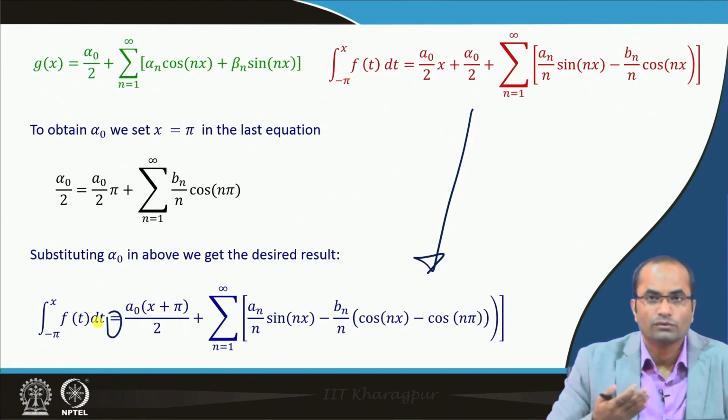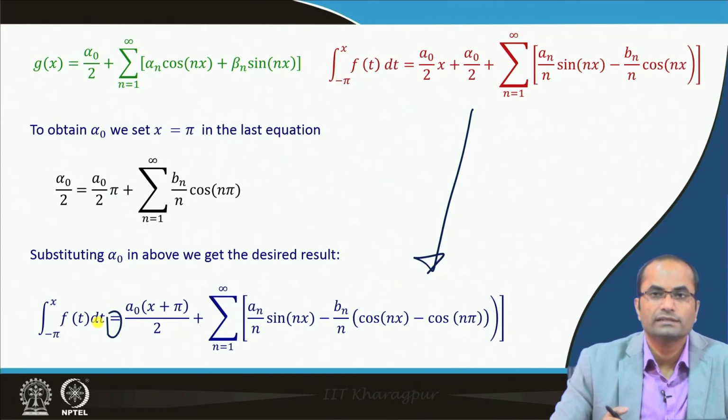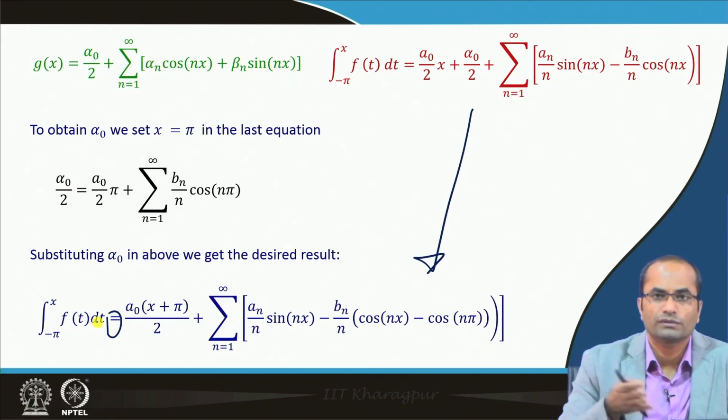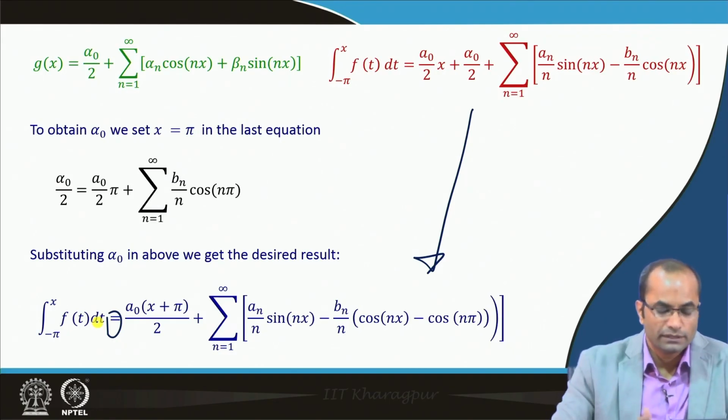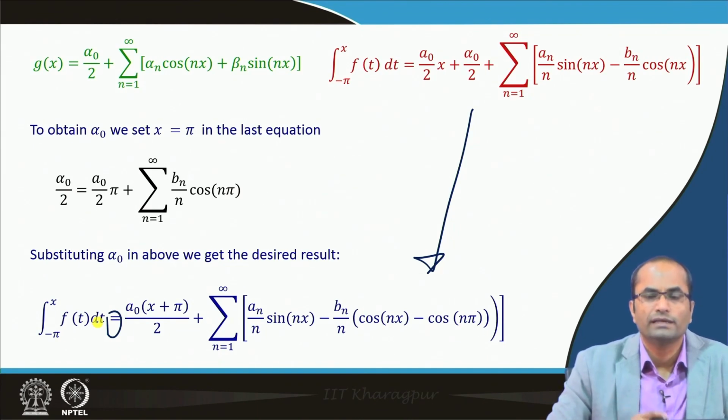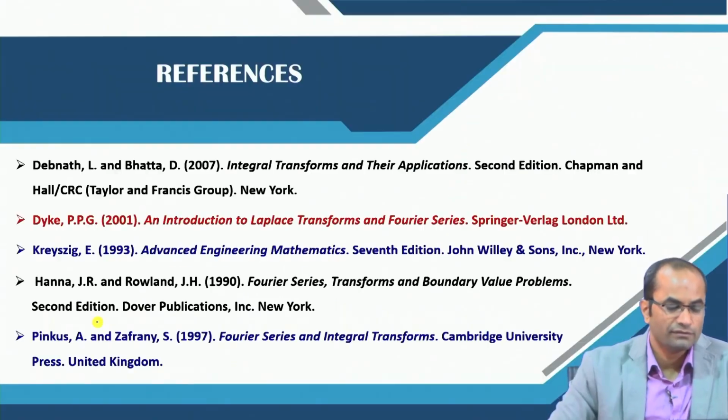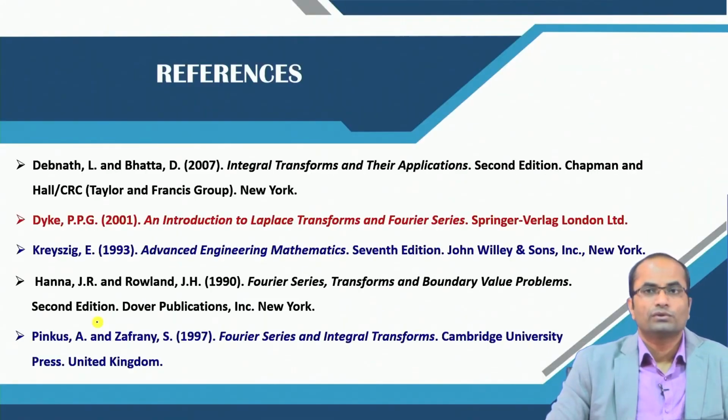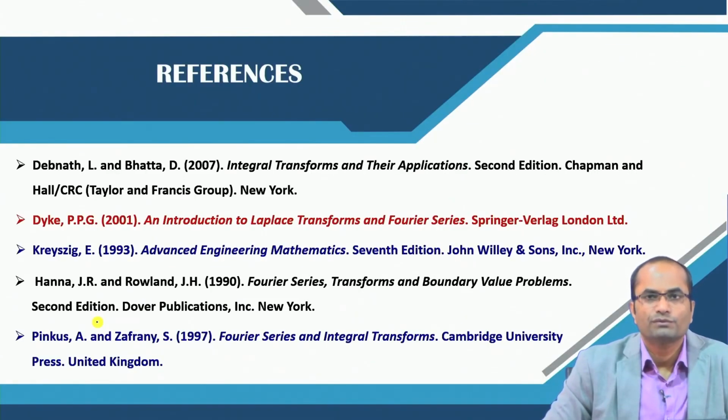So now, just to summarize again, in case of differentiation we have difficulties for the convergence and also convergence to the right function, but in integration we can simply integrate both sides of the Fourier series and the function as well, and then we will have equality. These are the references we have used for preparing this lecture.